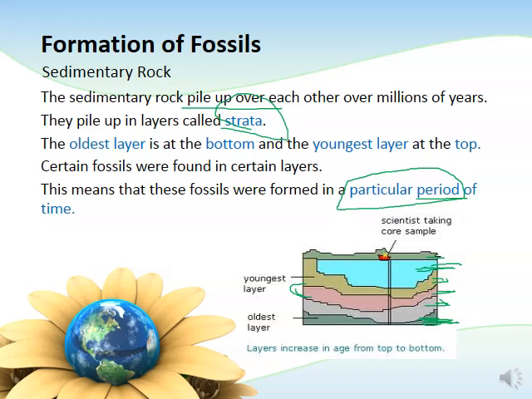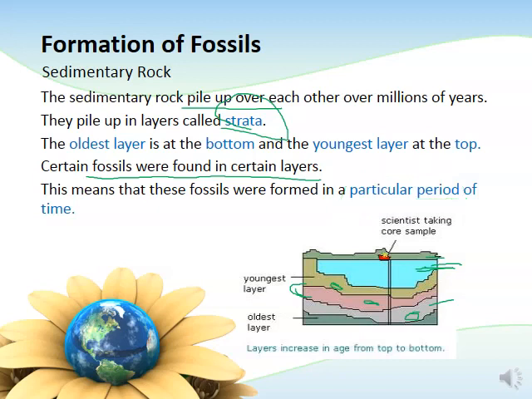And since these strata form during periods, it means that when a particular organism dies, it could become submerged by sediments to form sedimentary rock, buried within that sedimentary rock, such that if we dig the sedimentary rock, we will find certain fossils in some layers of the sedimentary rock, suggesting that these fossils were formed at that particular period.